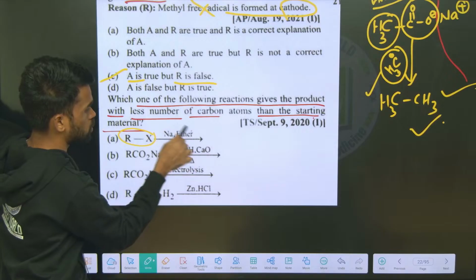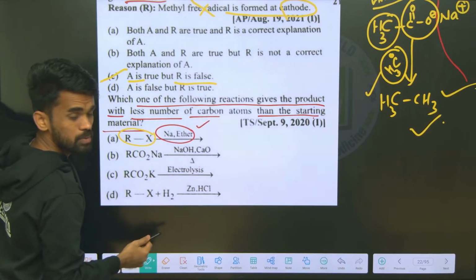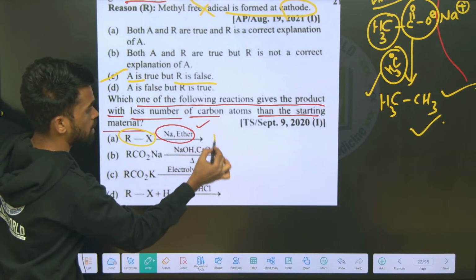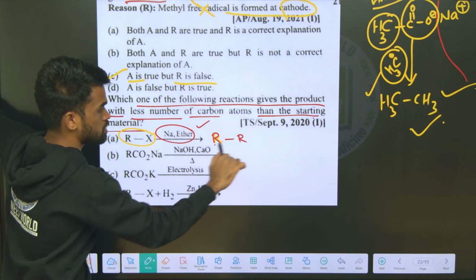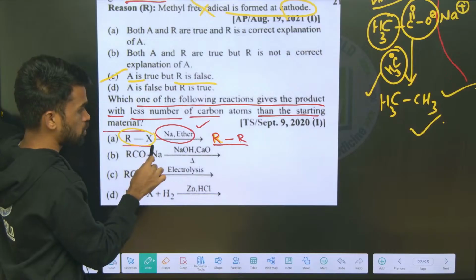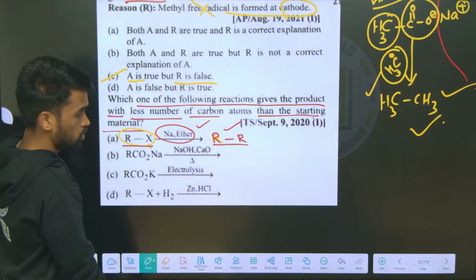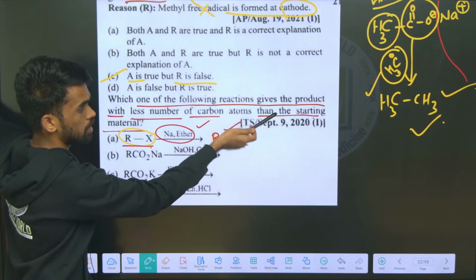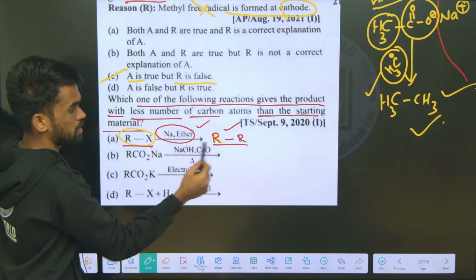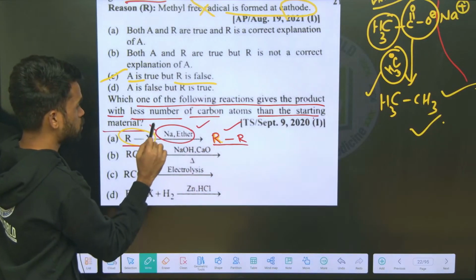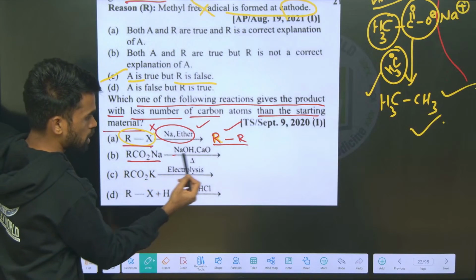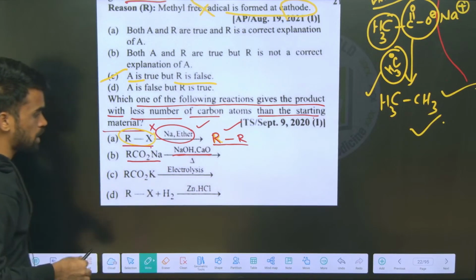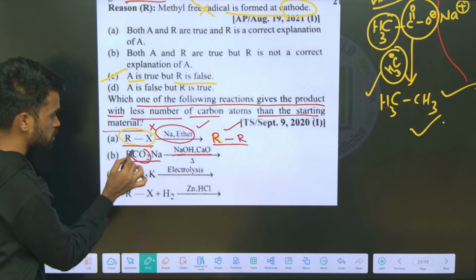Alkyl halide with sodium in dry ether. It's the Wurtz reaction. So the Wurtz reaction gives what? An R-R type of product. See here, the carbons are not fewer, the carbons are doubled. A lower alkyl group becomes a higher alkane. So here the carbon count is not lesser than the starting material, it is more than the starting material. So not the first option. Choose the second option. See here soda lime is given. So what happens with soda lime? We are removing CO2 from the starting material.